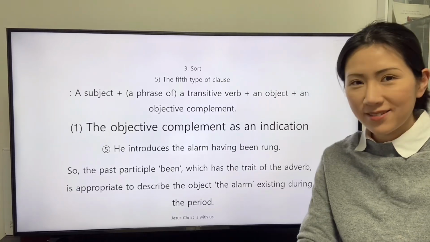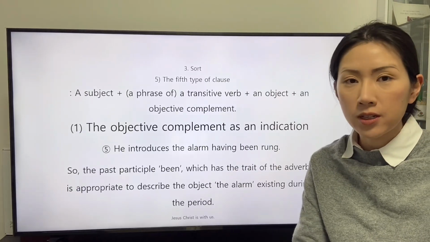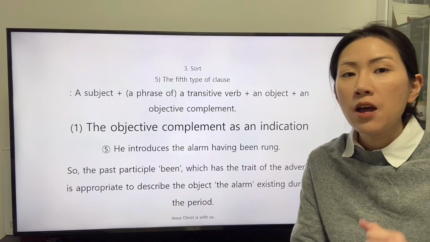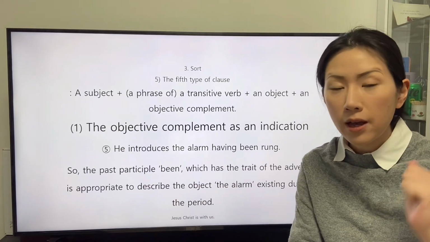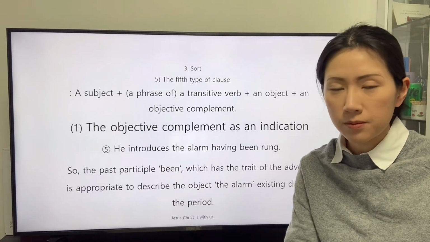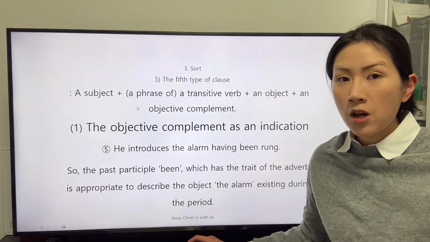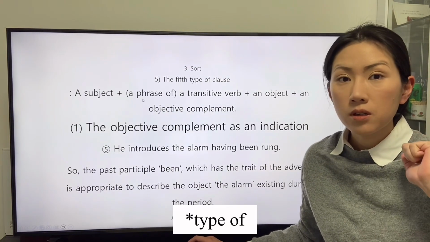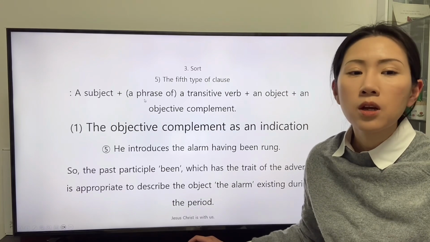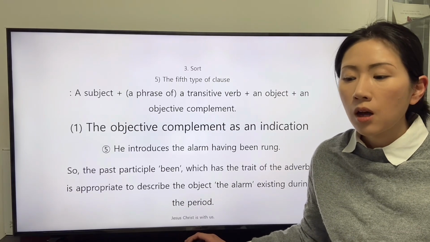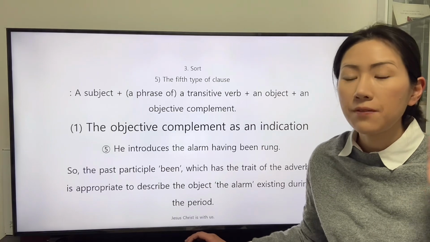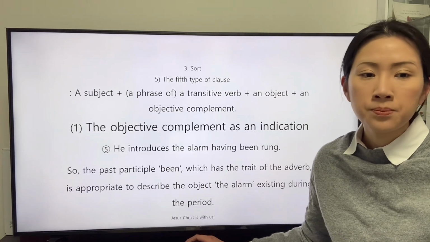Good evening. Today we will continue to study the fifth type of clauses. We studied the fifth clause whose objective complement defines the object.